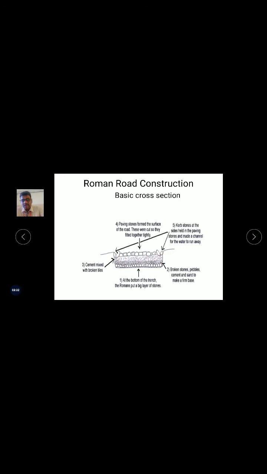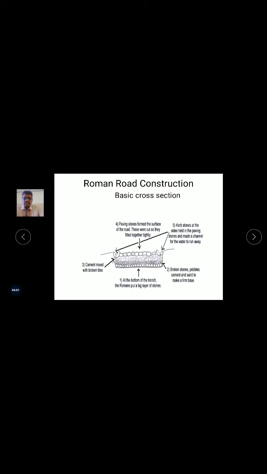In this second layer we see broken stones, pebbles, and small particles. The third layer is a mixture of cement and smaller particles compared to the second layer, and the fourth layer is made up of rock-like substance compacted with soil or sand.